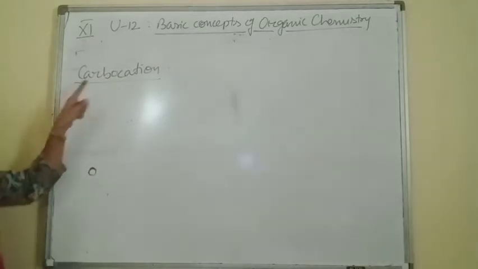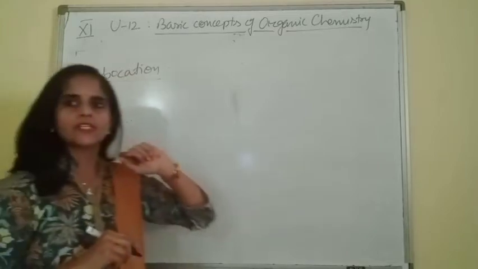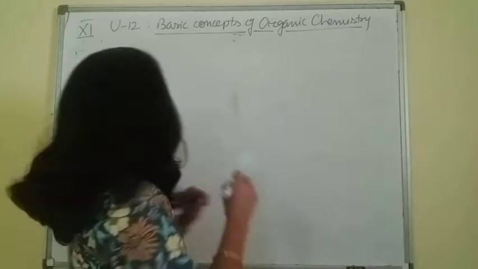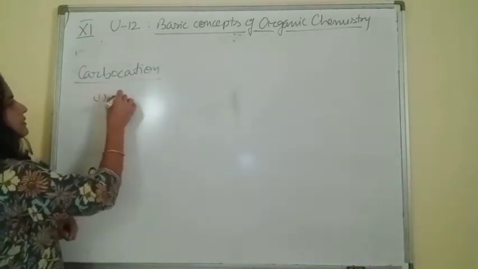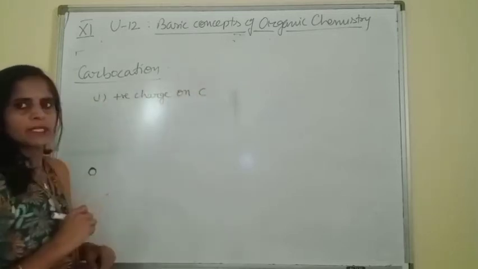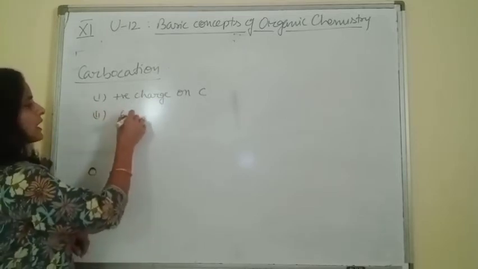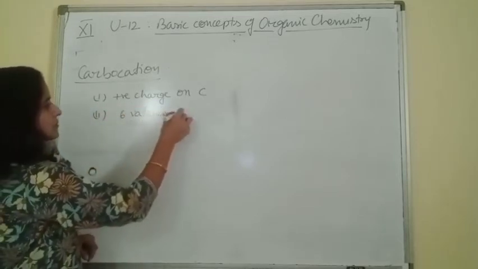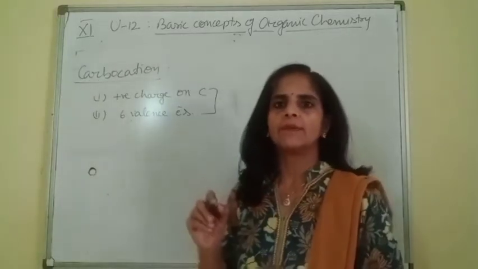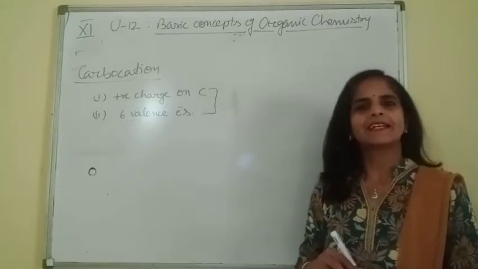As is clear from the name, carbon carrying positive charge. This is the first condition: positive charge should be present on carbon. So the first condition for a carbocation is the presence of positive charge on carbon. The second condition for a carbocation is 6 valence electrons. So a species having positive charge on carbon and 6 valence electrons is termed a carbocation.